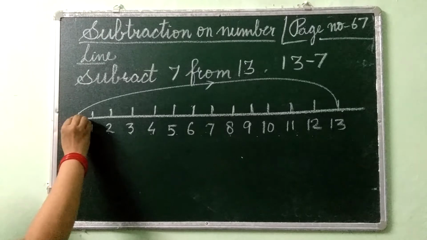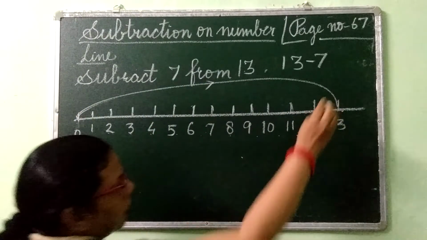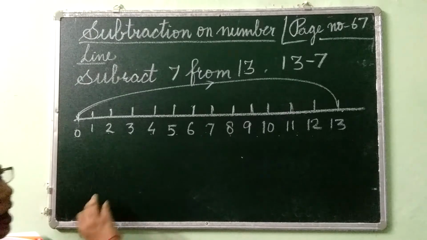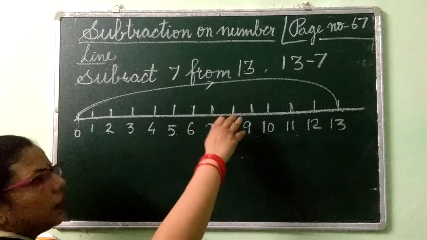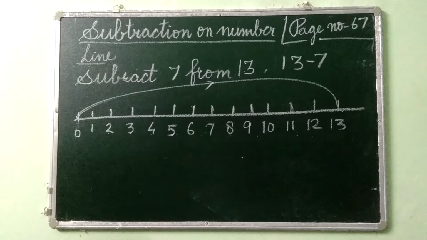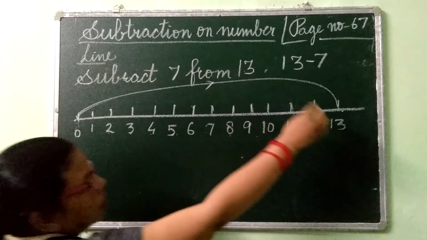Now, from 0 you go directly to 13. Now, you have to take away, as I have explained you. From 13, what you have to take away? 7. So, directly you move to 13.